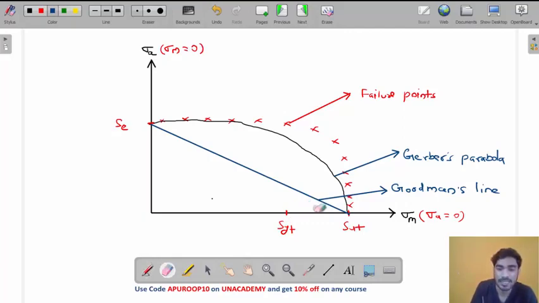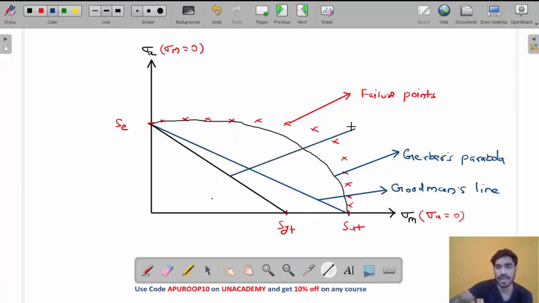So in that case, what will we do, my friend? We will draw another straight line joining SE and SYT. This straight line is known as Soderberg's line.